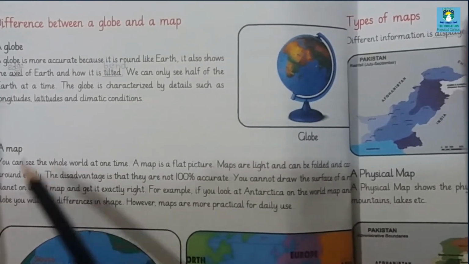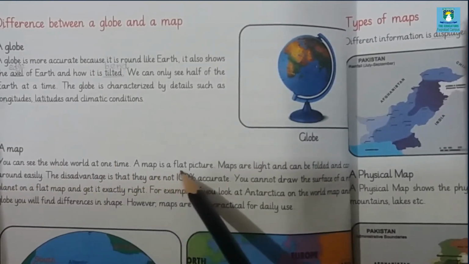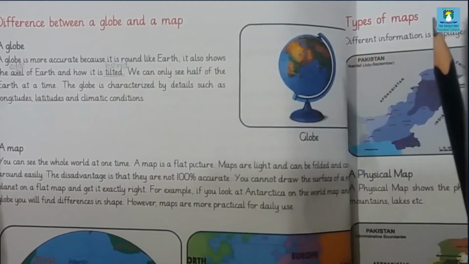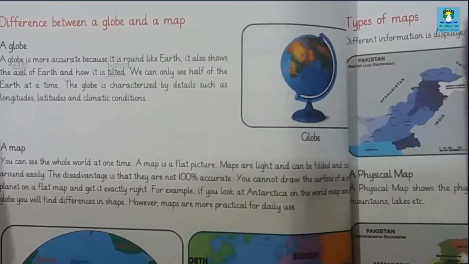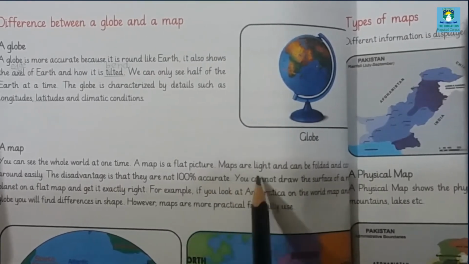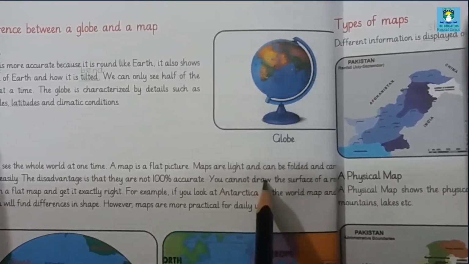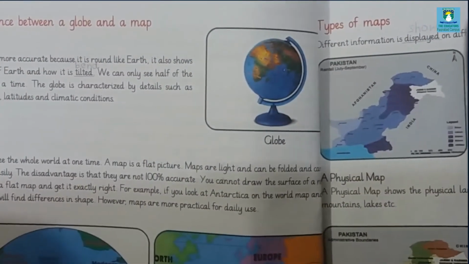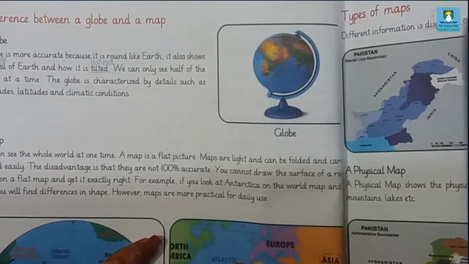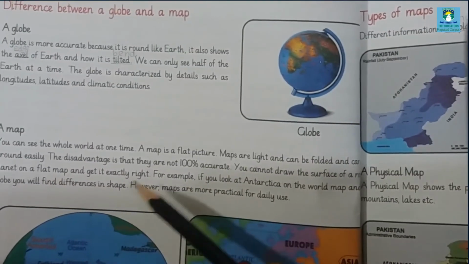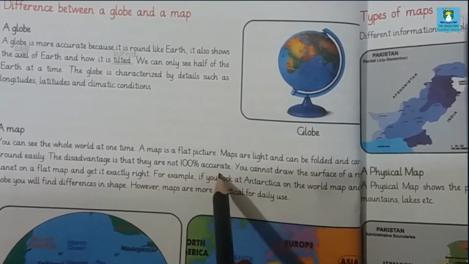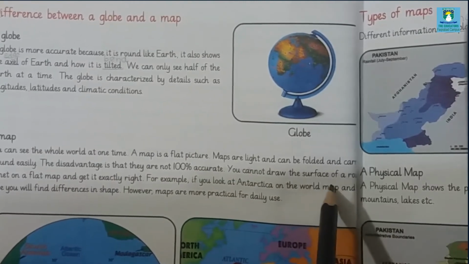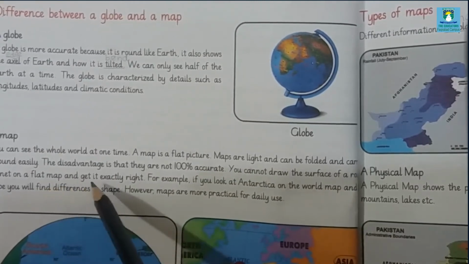Now the map: you can see the whole world at one time. A map is a flat picture, it is not round, it is flat. If you have seen maps in different types of movies, they are in graphic form. Maps are light and can be folded and carried around easily. You can fold a map and take it with you. The disadvantage is that maps are not 100% accurate. You cannot draw the surface of a round planet on a flat map and get it exactly right.